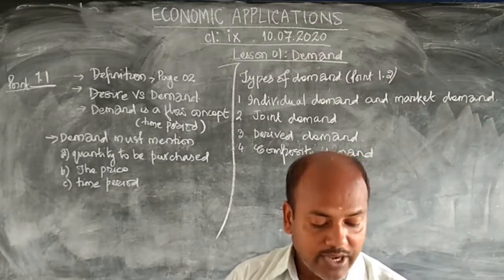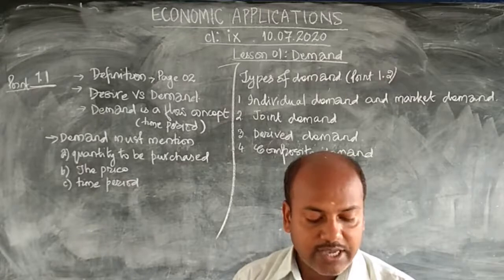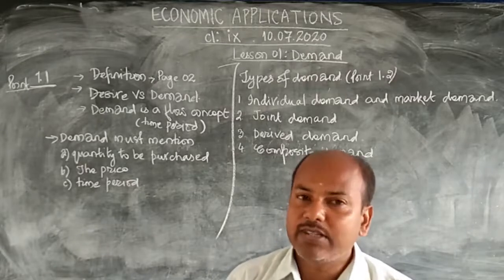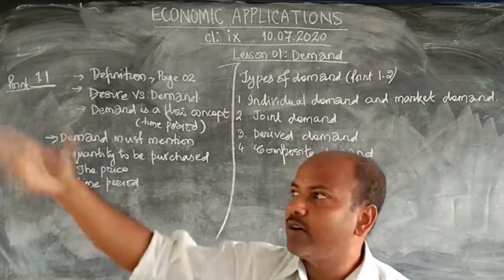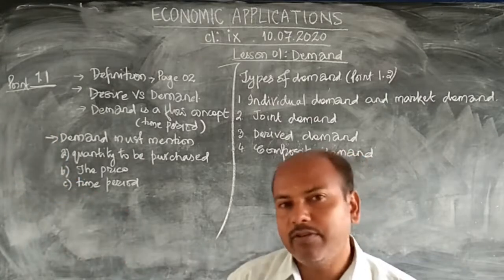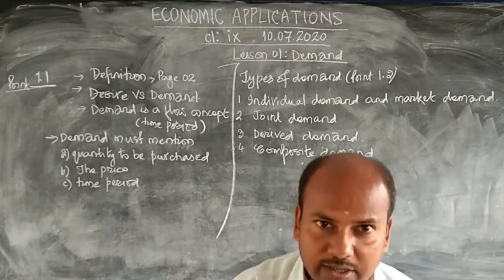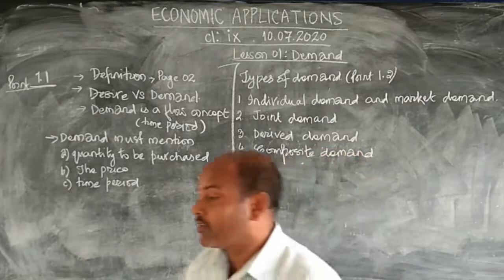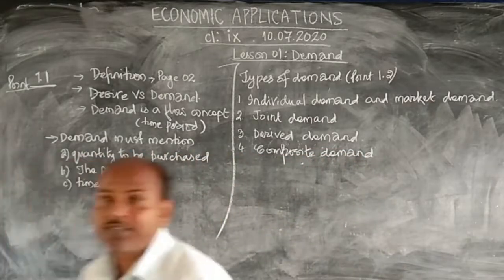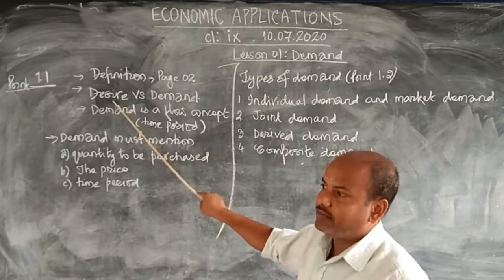Demand for any commodity refers to the quantity of that commodity which consumers are willing and able to buy. I must have the willingness also, I must have the ability also. I want to buy 1 bungalow. Everybody wants to buy a bungalow. Can you buy? Do you have money? If not, then that is not a demand. What is that called? That would be simply a desire.